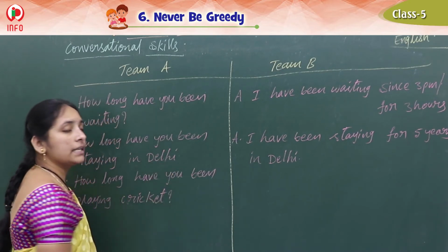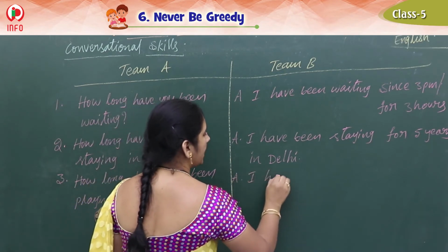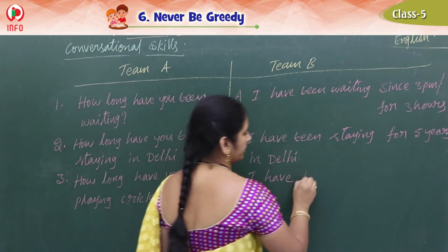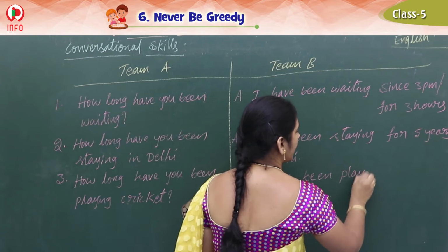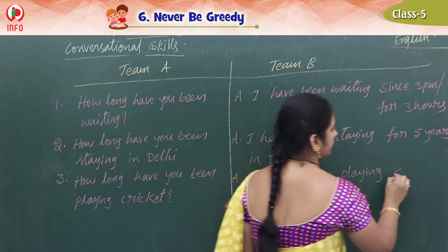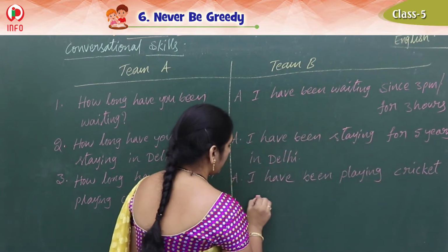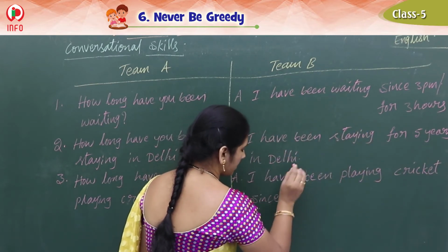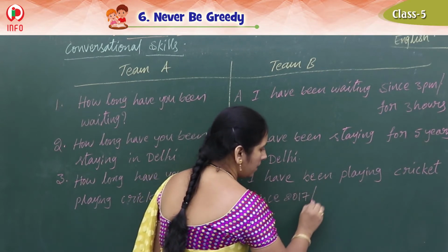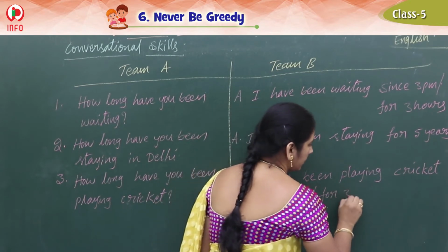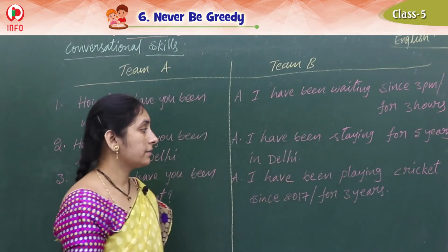How long have you been playing cricket? So what can we write? I have been playing cricket since 2017, or for 3 years, or for 5 months or 6 months.